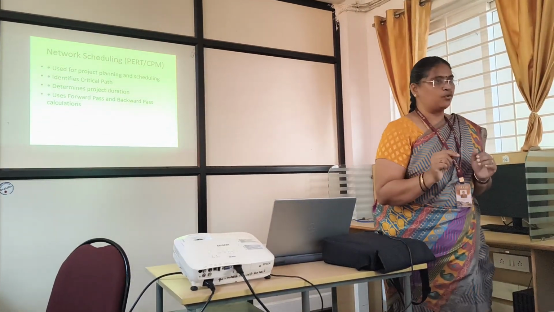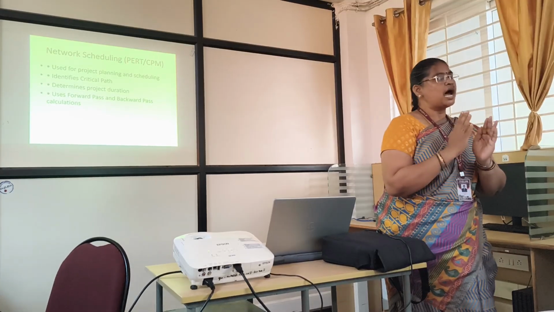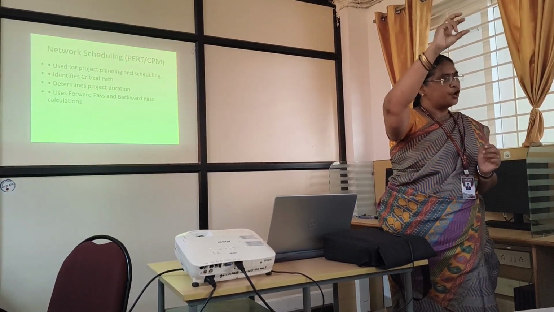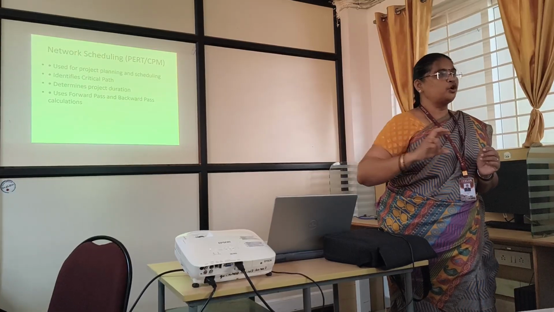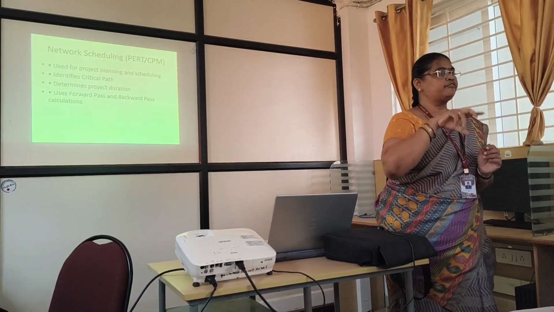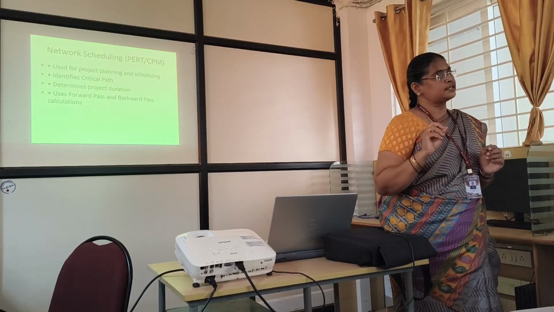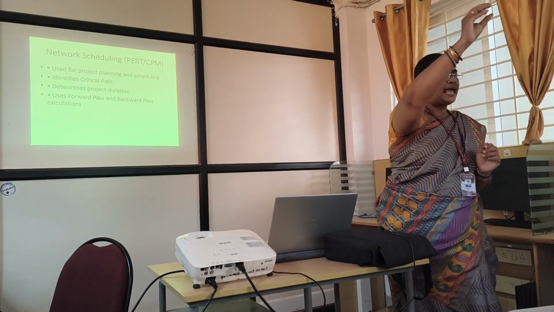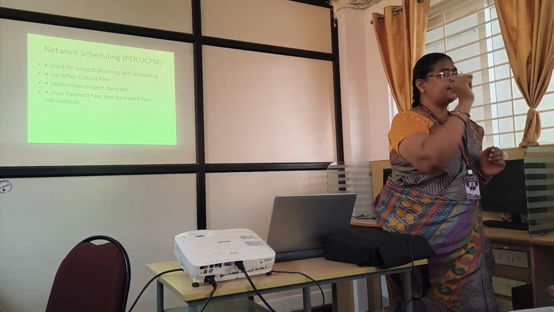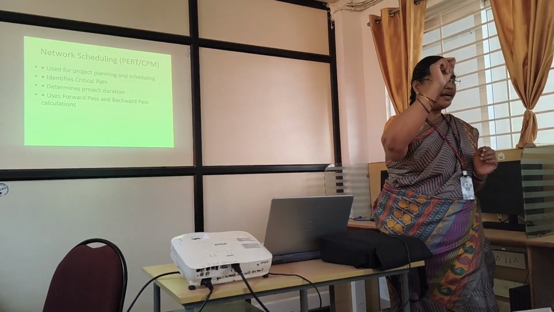So what is an arrow? For example, the arrow, last class also we told about the network. A network comprises nodes. Joining of the nodes we are going to call a network. For example, a triangle shape is a network. How many nodes is it going to have? 3 nodes, A, B, C. From A to B it is going, so I am going to call A to B an edge. Am I right or not?